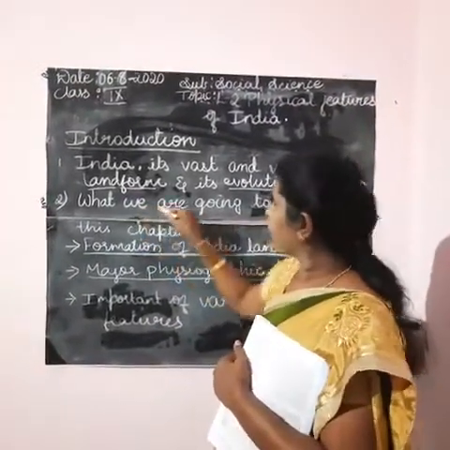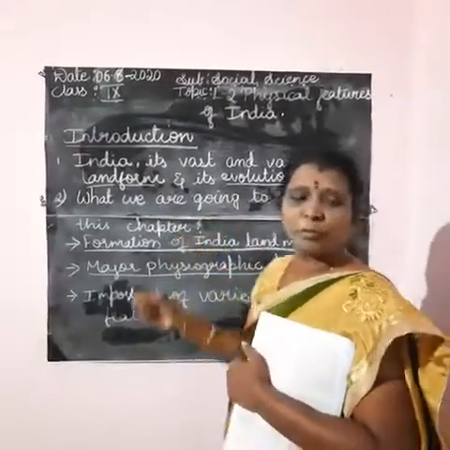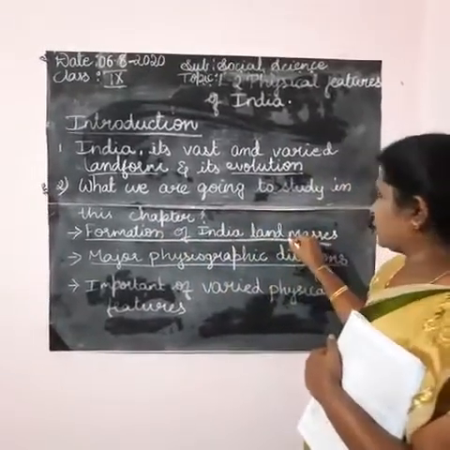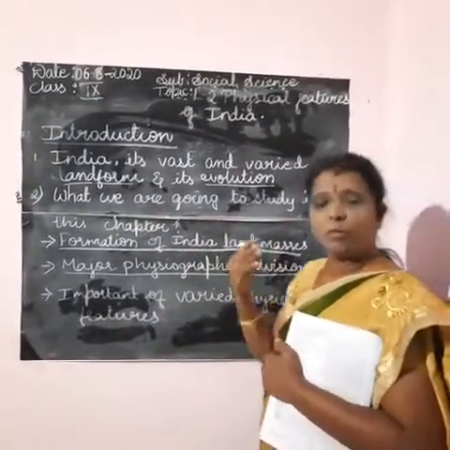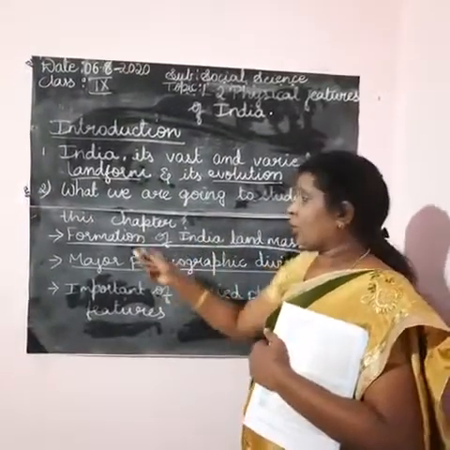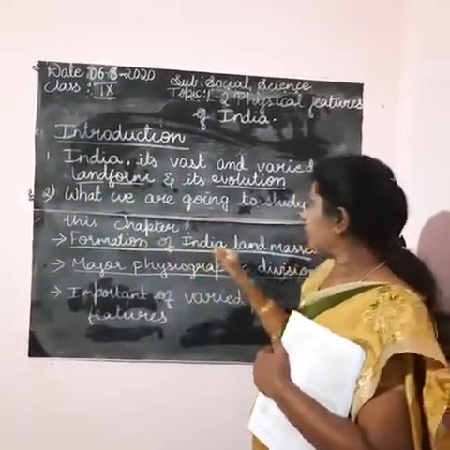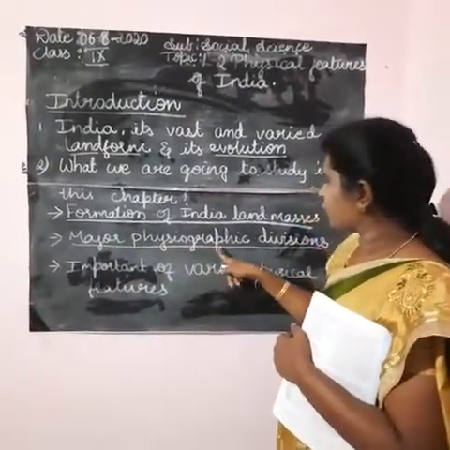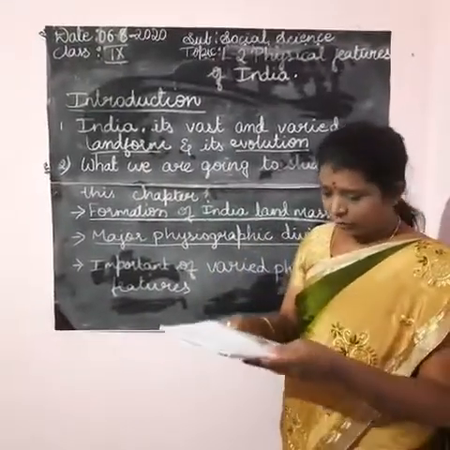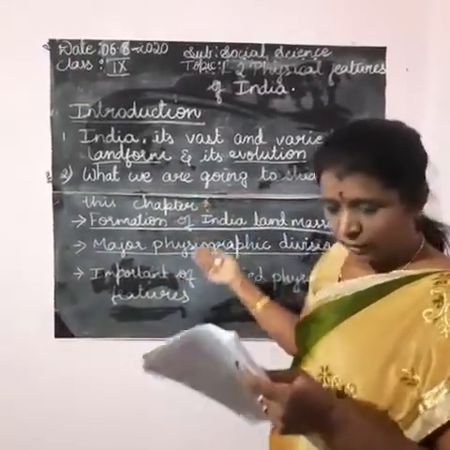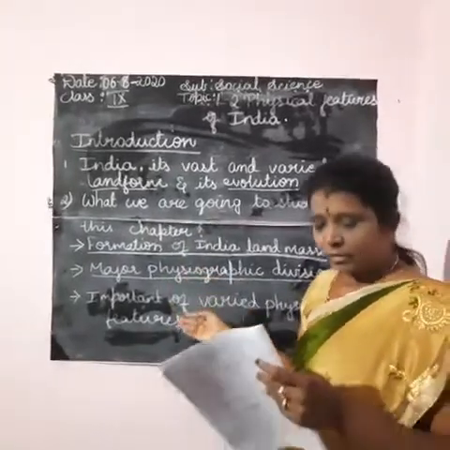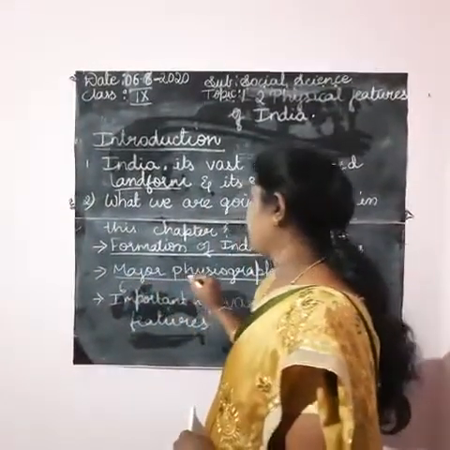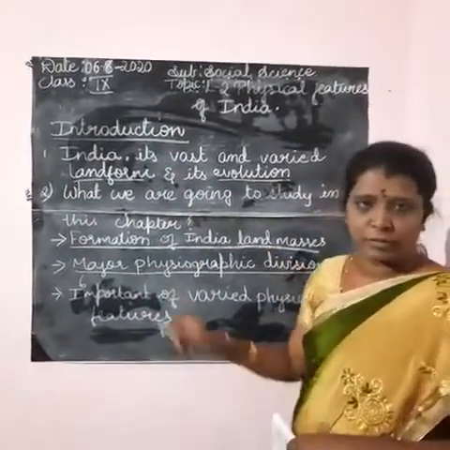The next thing we are going to study in this chapter, the most important, is the formation of the Indian landmass. In India, you know that we have mountains, islands, deserts and so on. How are they formed? We are going to learn the formation of the Indian landmass, and the major physiographic divisions, like the Himalayan mountains, northern plains, peninsula plateau, Indian desert, coastal plains and the islands. All 6 major physiographic divisions we are going to learn in this lesson.